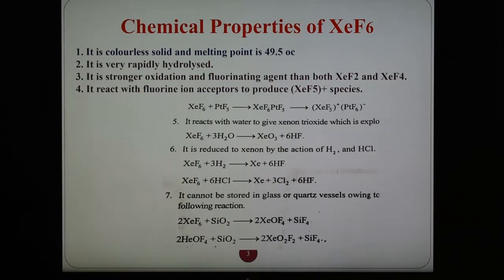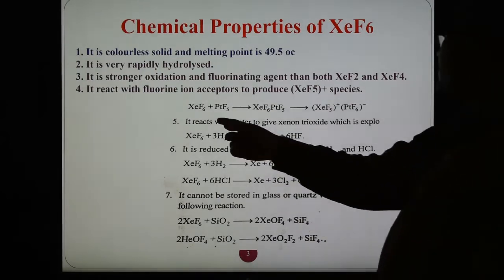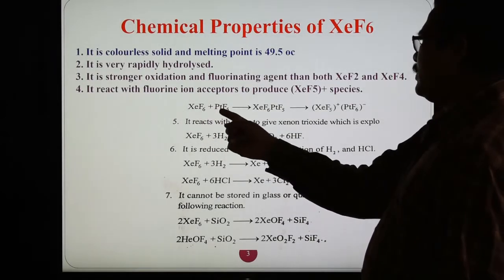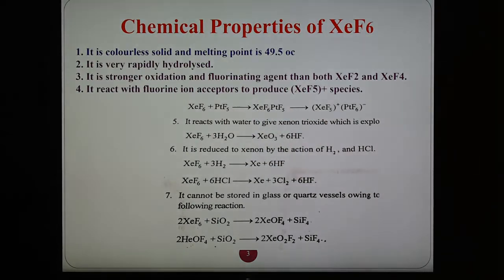Some chemical properties of xenon hexafluoride: it is a colorless solid with a melting point of 49.5 degrees Celsius, and it is rapidly hydrolyzed. It is a stronger oxidizing and fluorinating agent than xenon difluoride and xenon tetrafluoride. It also reacts with fluoride ion acceptors to produce the XeF5+ species. For example, xenon hexafluoride reacts with platinum fluoride, forming an addition compound in which the species is positive and the counter ion is negative.